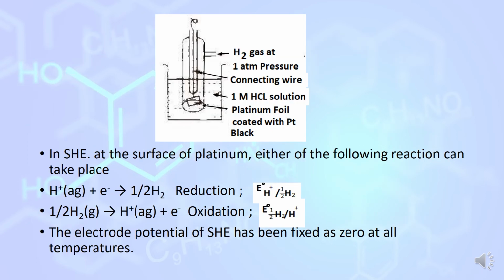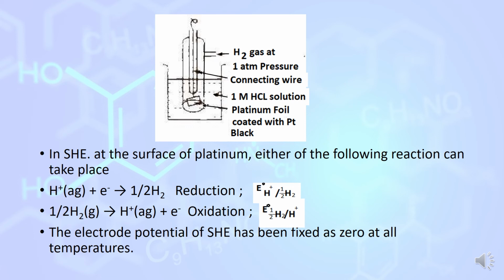You can see this diagram. This is the platinum wire. This is the platinum foil coated with platinum black. It is sealed in a glass tube and placed in a solution of 1 molar HCl. Hydrogen gas is bubbled through the solution at 1 atmospheric pressure. In the SHE, at the surface of platinum, either of two reactions can take place.